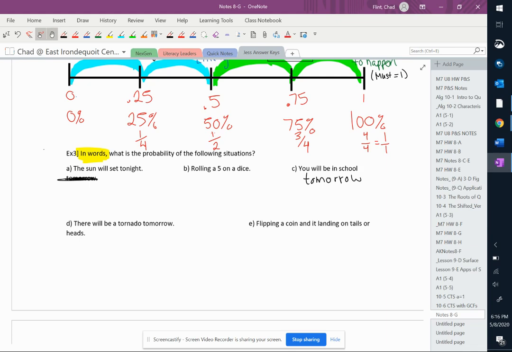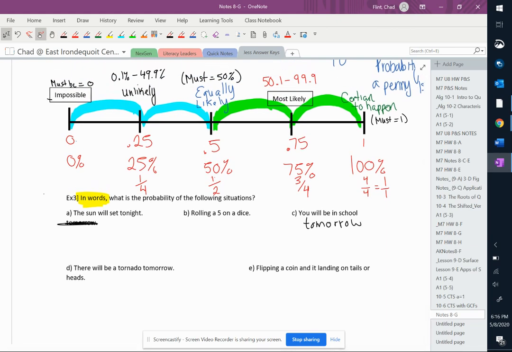Well, what is the probability? Which one of these words best describes that? Well, the sun's definitely going to set tonight no matter what you do. So this is going to be certain, because no matter what I do, the sun is definitely going to set tonight, 100%.